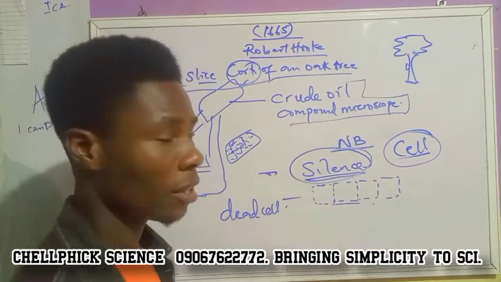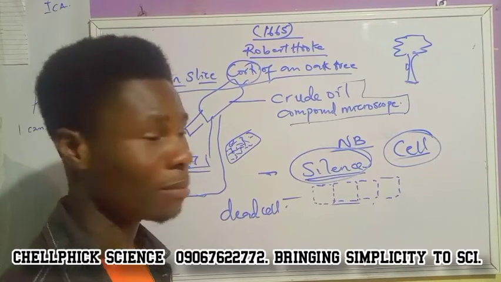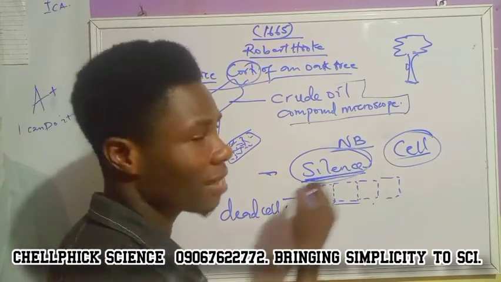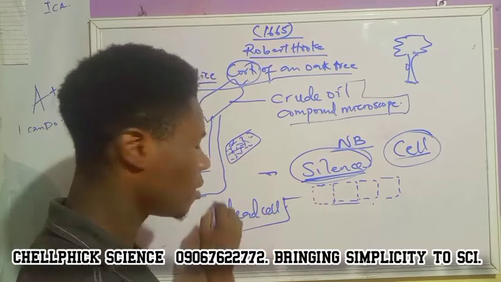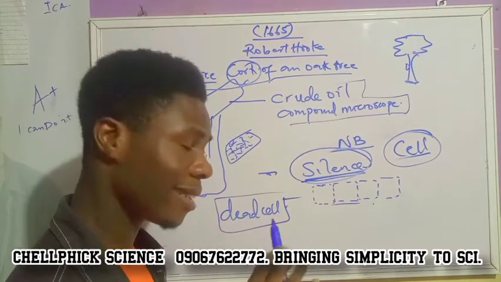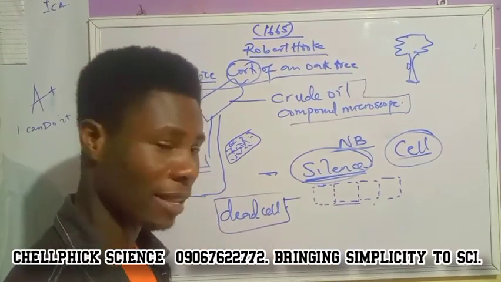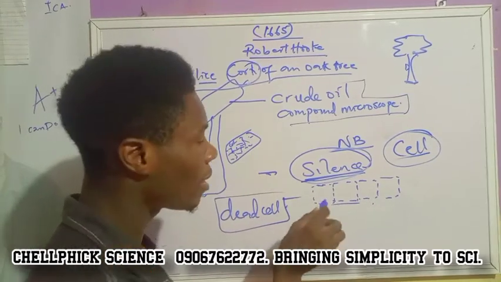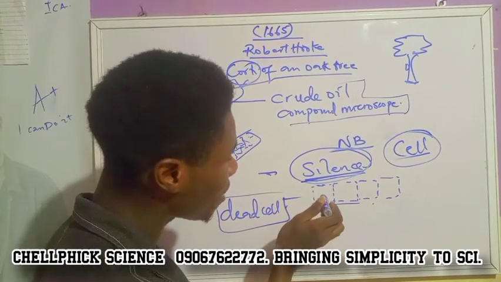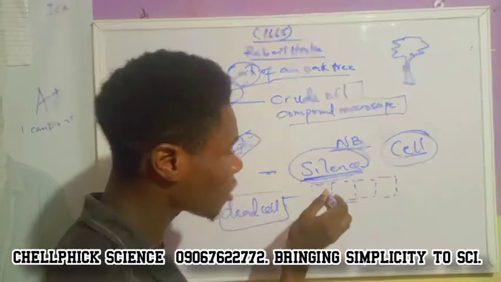However, we'll be talking about this later. This is one of the fallacies of Robert Hooke, one of the mistakes of Robert Hooke. The cell is actually silent because he used dead cells. I told you that once a cell is dead, the organism will actually die. So he made use of dead cells. So assuming the cell is not dead, if you observe this box, you will see that something is moving there.